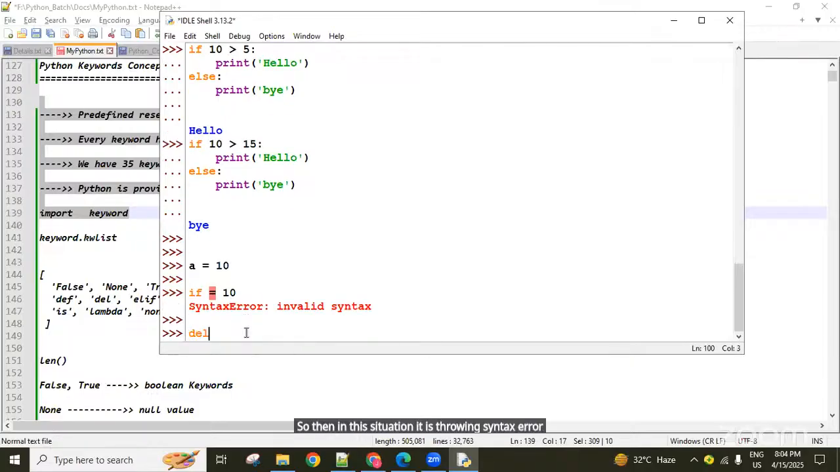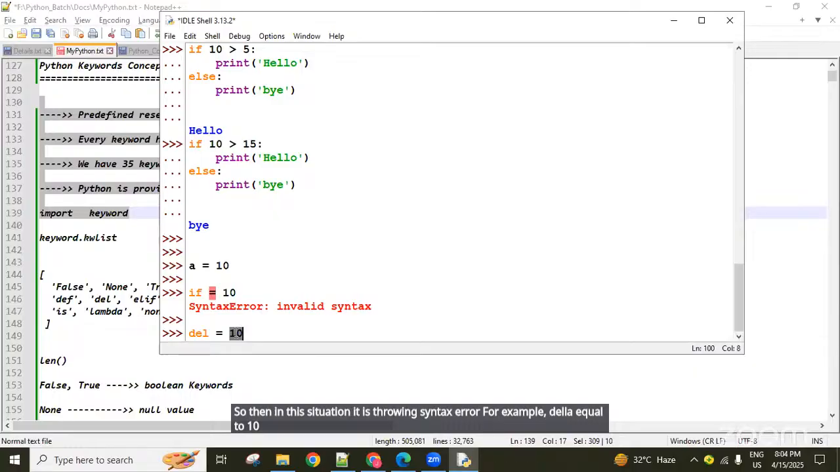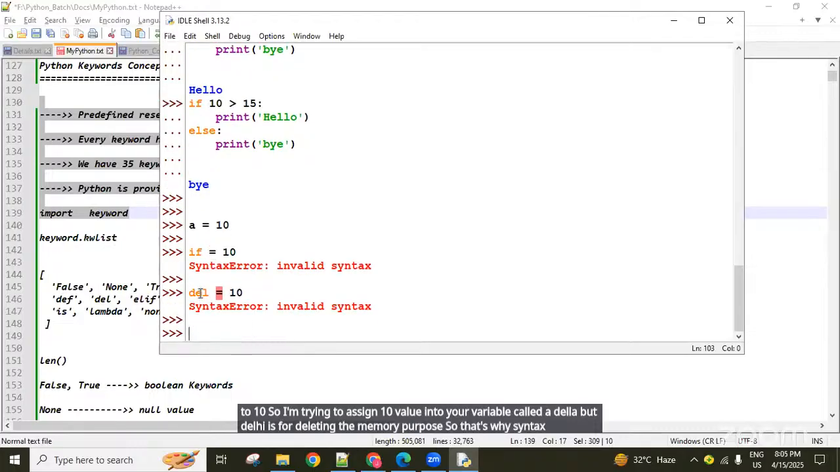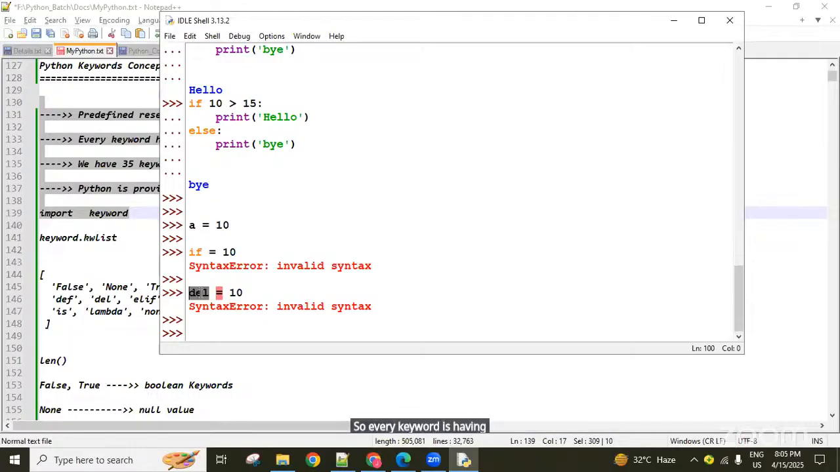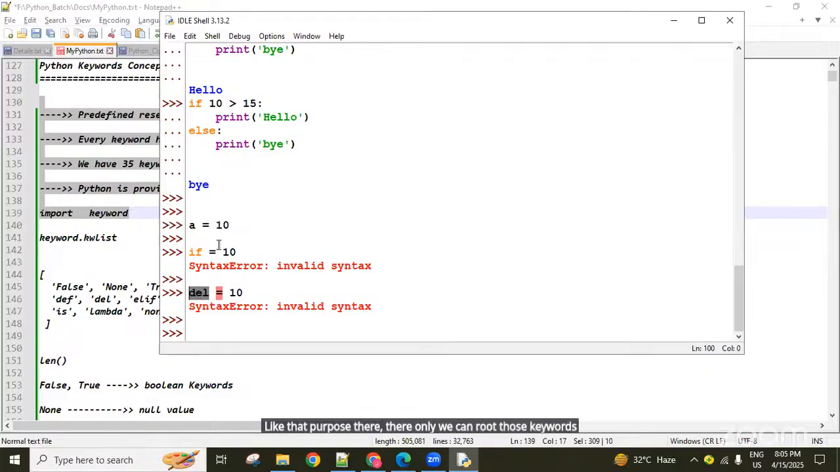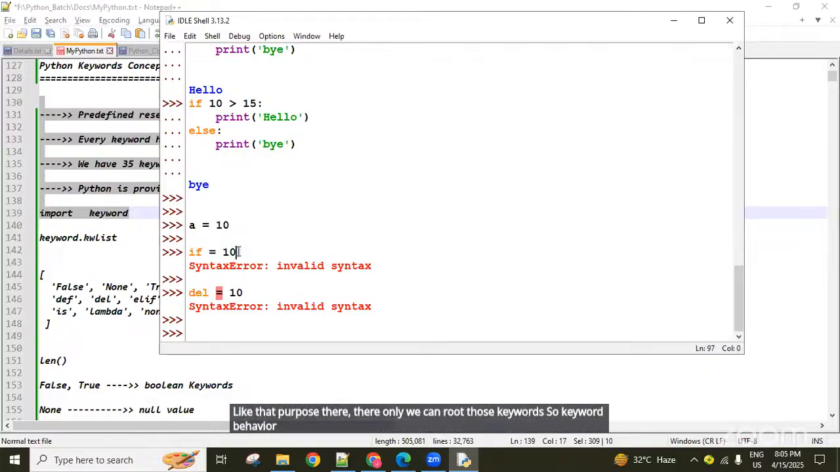For example, del equal to 10. So I'm trying to assign 10 value into a variable called del, but del is for deleting the memory purpose. So that's why you are getting syntax error. Every keyword has its own behavior. Whenever we require that behavior related requirement, there we can use the particular keyword. I want to check the condition comparison, guys, then I can use if else. I want to delete one memory reference from the memory, then I can use the del keyword. Like that purpose, there only we can use those keywords. So keyword behavior we cannot change like this.